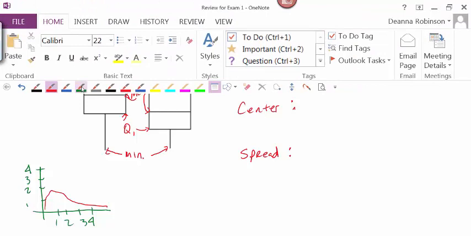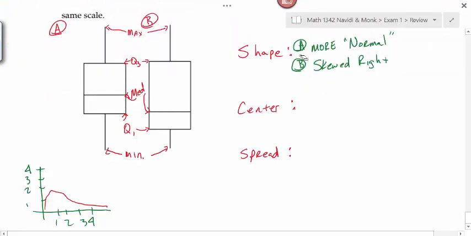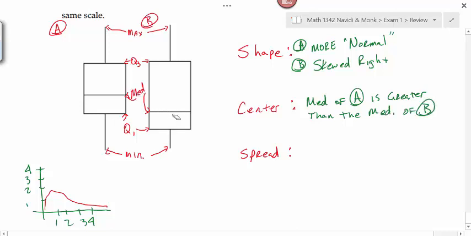So their shapes are different. A appears to be more normal because it looks like these tails are about the same length here, and B appears to be more skewed right. The center is where the middle of the data is. So I would say the median of A is greater than the median of B. Does everybody see how I got greater than? Remember I said your smaller numbers are down here at the bottom. Well, the median's in a higher position on A than it is on B, so higher means greater. So the center of the data would be different.